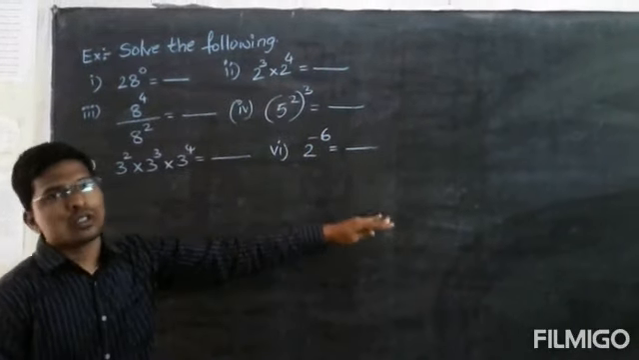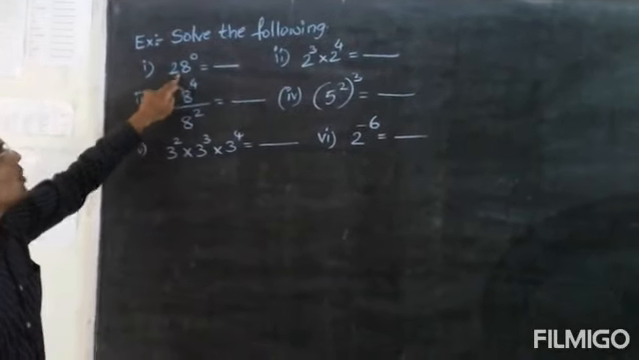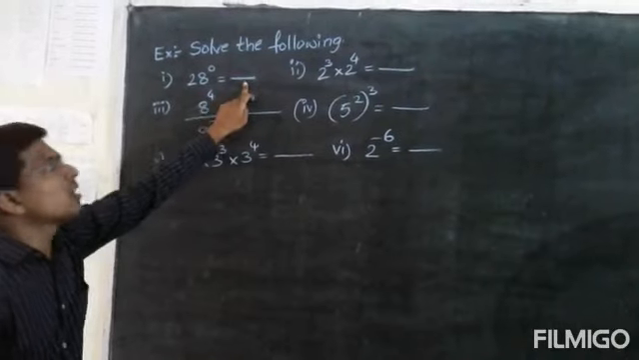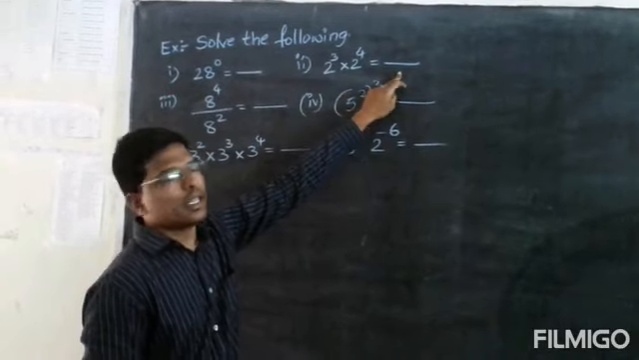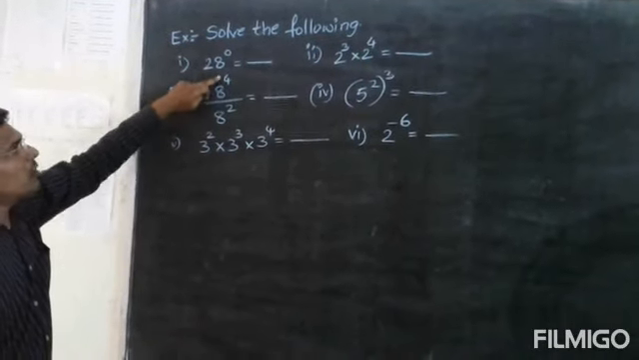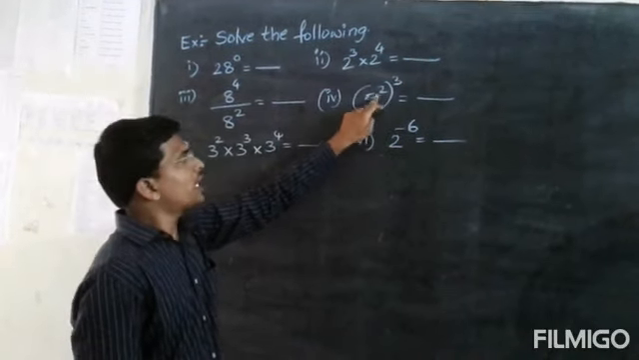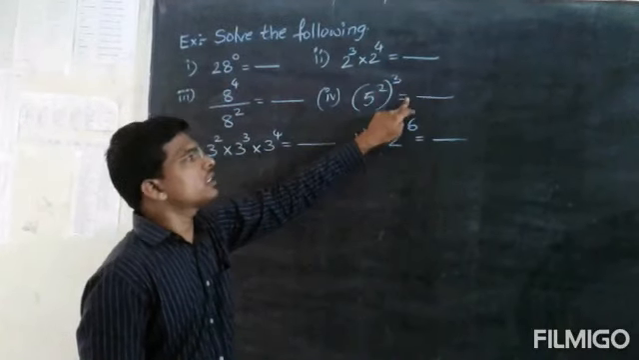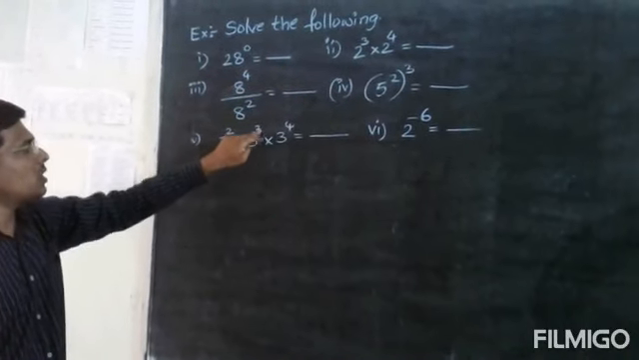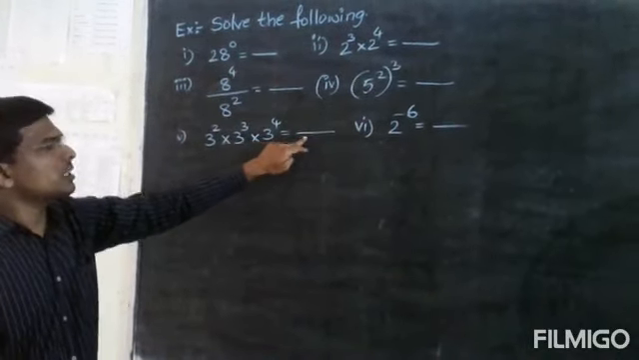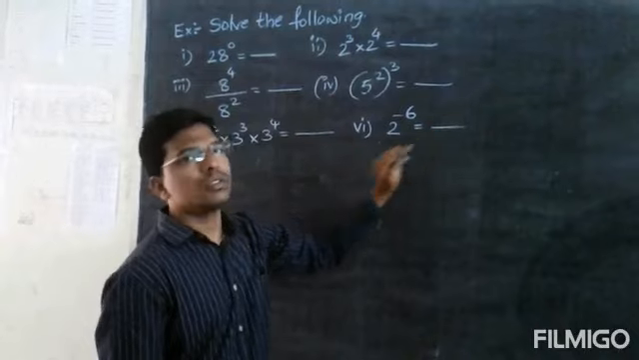Using the above formulas, we are going to solve one problem. Okay. So solve the following questions. First one, 28 to the power of 0 is equals to dash. Second one, 2 to the power of 3 into 2 to the power of 4 is equals to dash. Third question, 8 to the power of 4 by 8 to the power of 2 is equals to how much? Fourth question, 5 to the power of 2 and whole to the power of 3 is equals to how much? Next, fifth one, 3 to the power of 2 into 3 to the power of 3 into 3 to the power of 4 is equals to how much? Sixth question, 2 to the power of minus 6 is equals to how much?